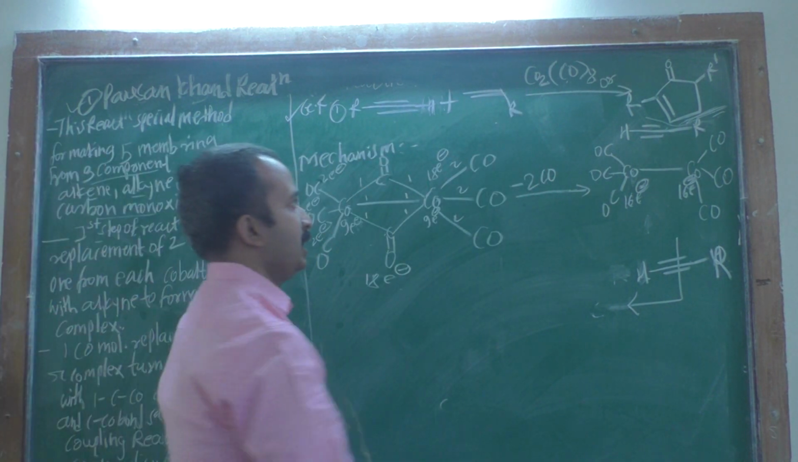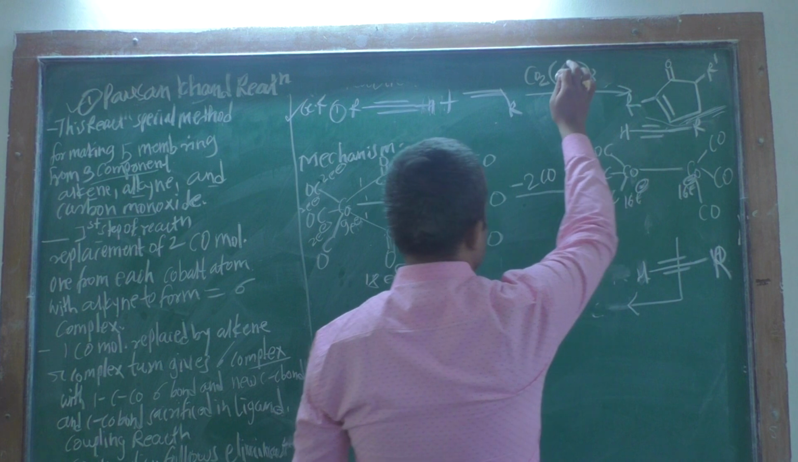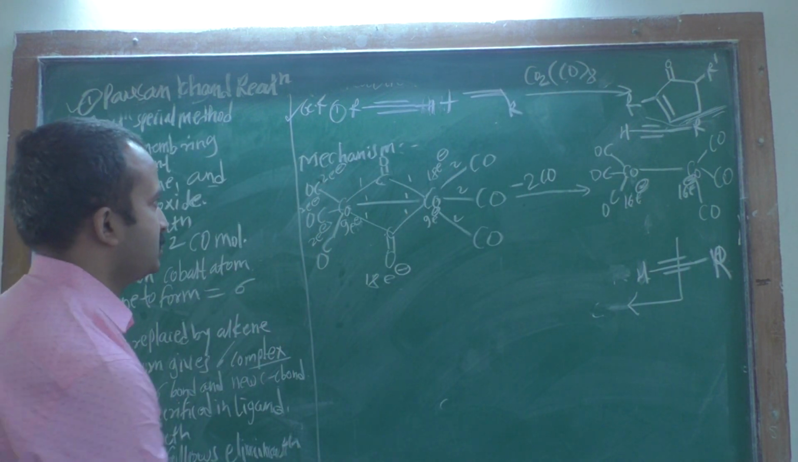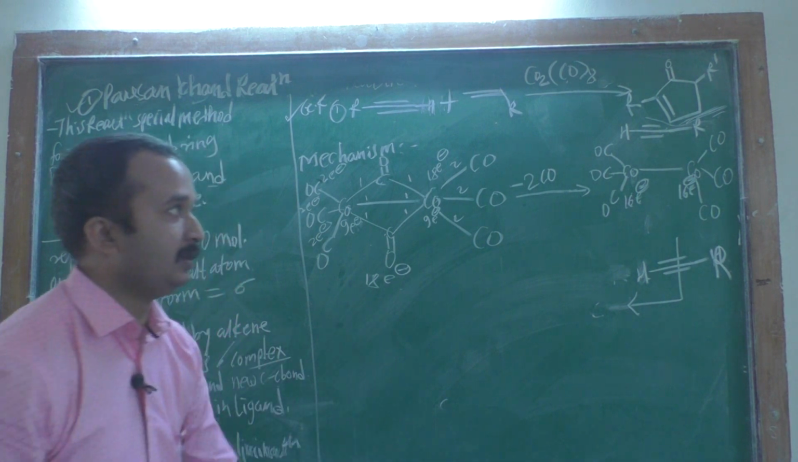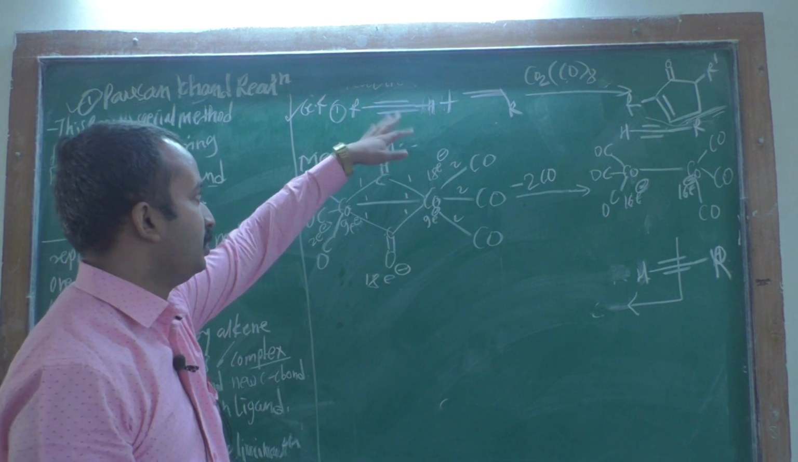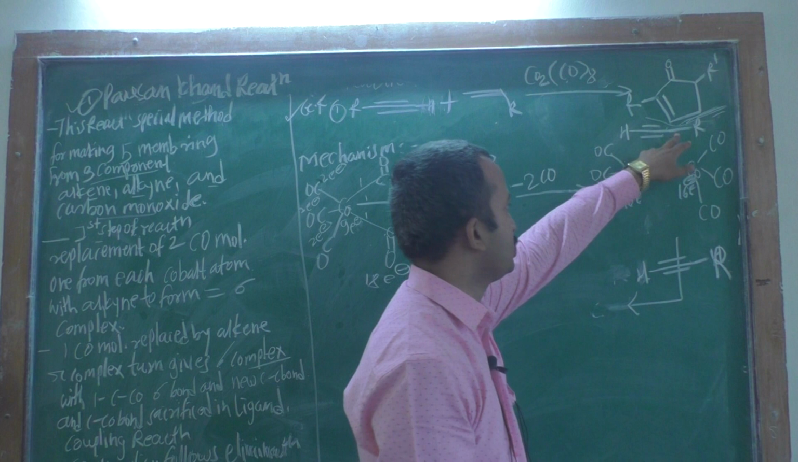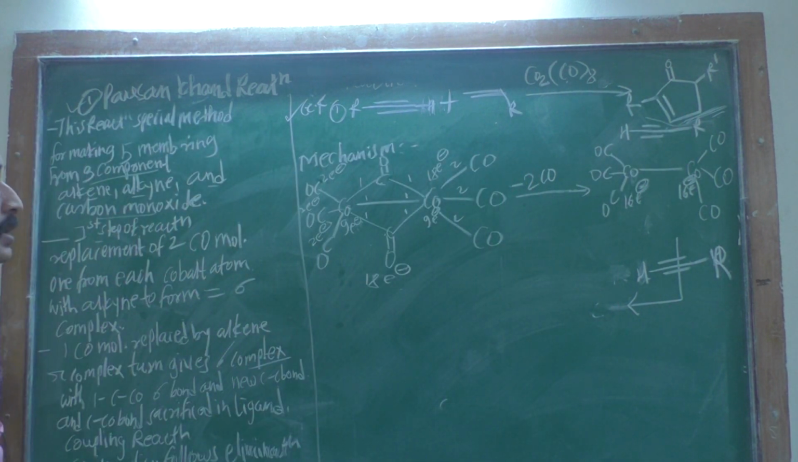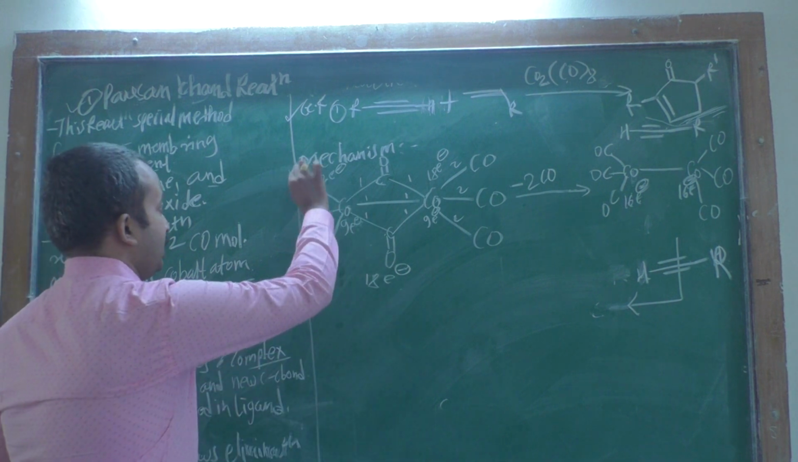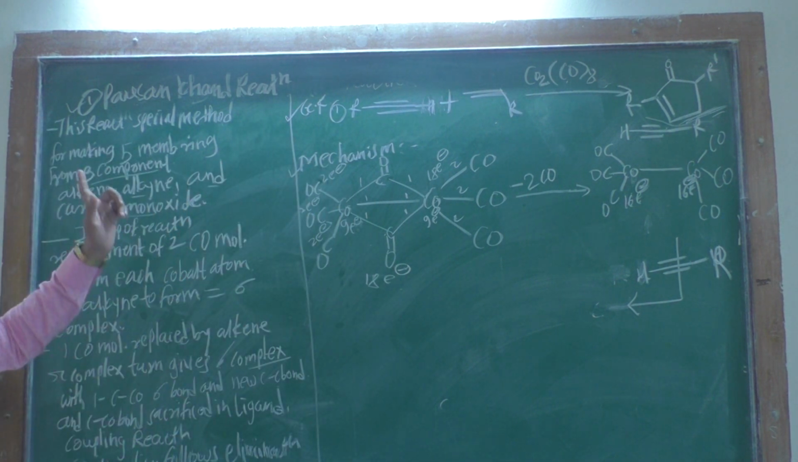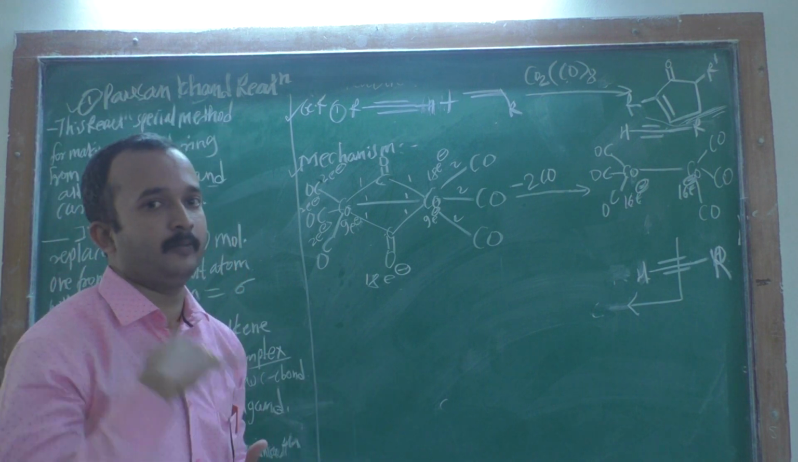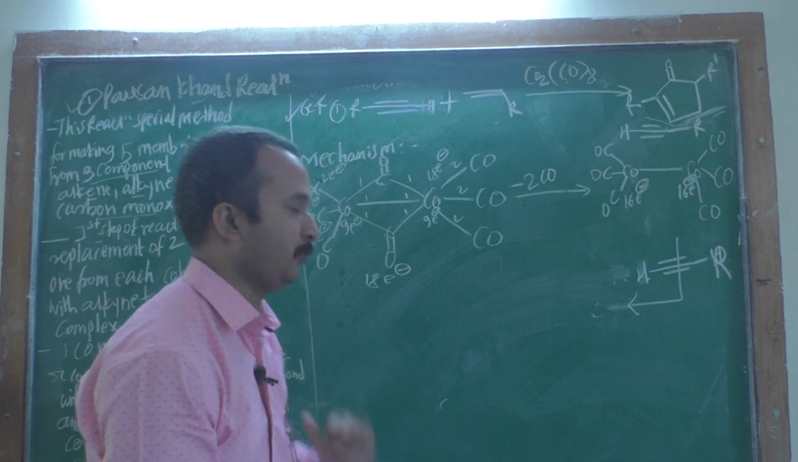This carbon monoxide comes from a complex molecule, that is Co2(CO)8. Look at this complex molecule. These three components form this 5-member ring. Look at this mechanism. It is very important in the Pauson-Khand reaction to know how to create the 5-member ring from these 3 components.